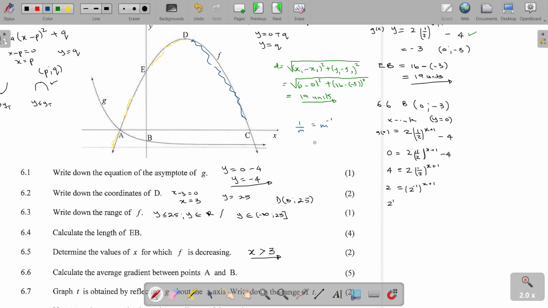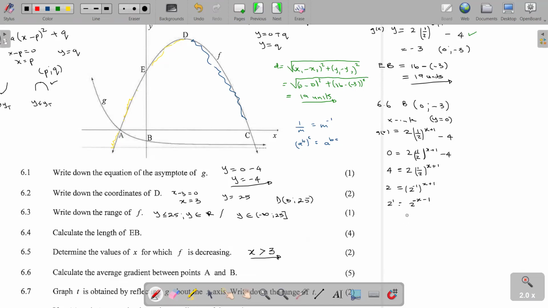Then from here we are going to apply a rule which says that a to the power b raised to the power c must be equal to a to the power product of the exponents. So it means our 2 to the power 1 will be equal to 2 to the power negative x and -1.